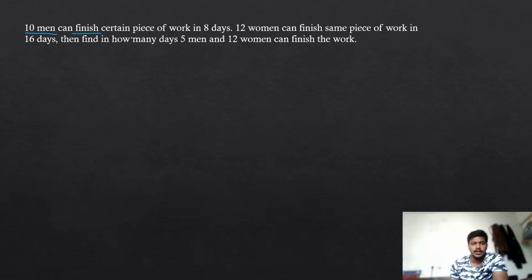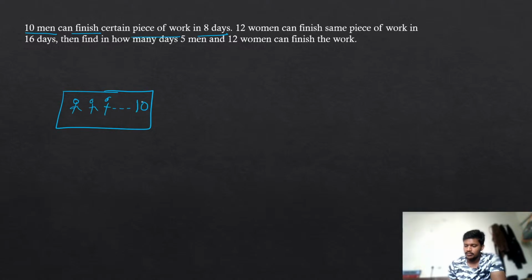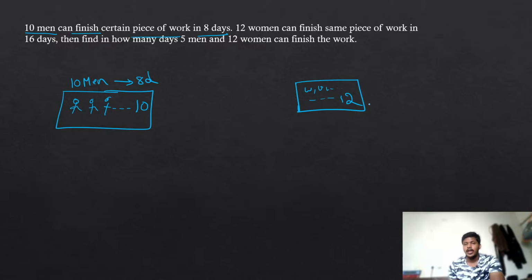Ten men can finish a certain piece of work in 8 days. Like we are having a group, and in that group we have 10 men. If you give the work to these 10 men, they can complete it in just 8 days. Let us take one more group. In this group you have women. 12 women are there. If you ask them to do the same work, they can do it in 16 days.